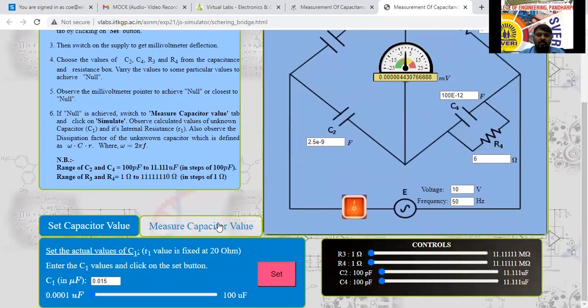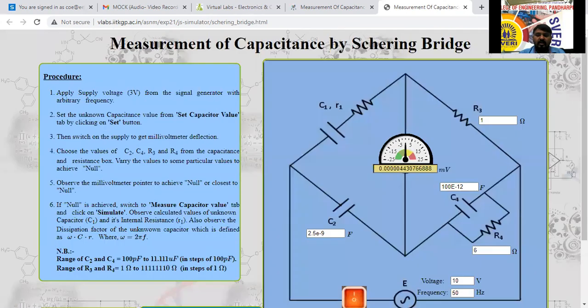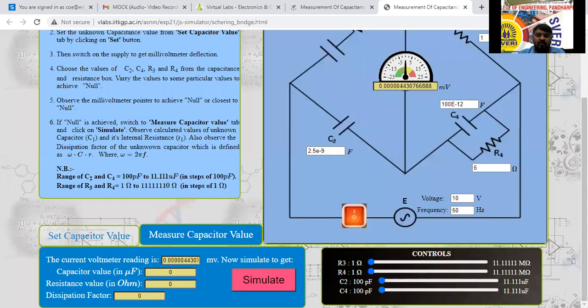Next, what I will do? I will measure the values here now. I'll click on the simulate here now. See here. Capacitor value, set value is 0.015. Measured value also, ये हो गए. Our resistance value measured is 0.04 and 1.88 is the dissipation factor.